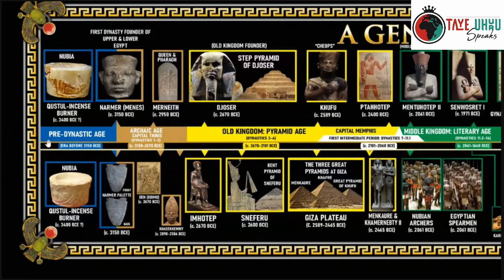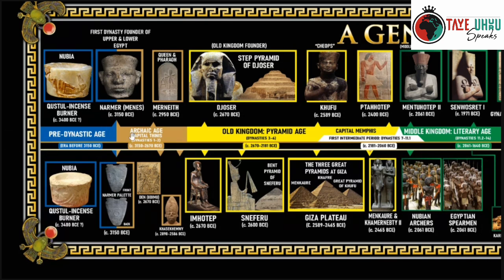As you can see, it's called pre-dynastic, meaning that there was a pre-dynastic era before the actual dynastic era, meaning prior to the dynasties. That's when the state formation of the two Egypts was first solidified and clustered together. And the person who did that, we know his name is Narmer.